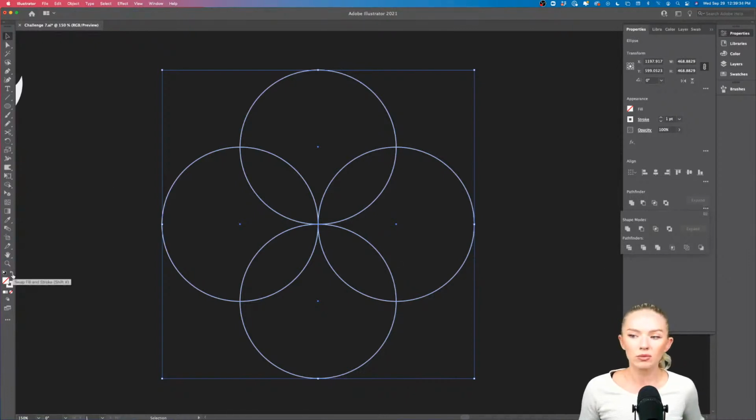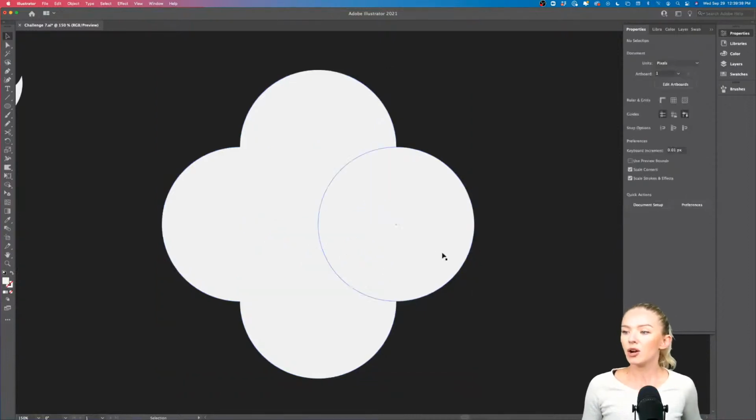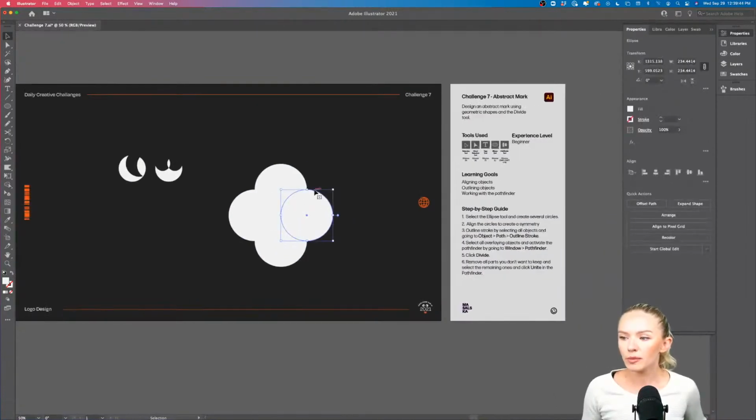Now I'm going back and swapping it into the fill. There we go. And now I'm going to remove some of these elements. So I guess I'm going to, or you can also make a copy of that.